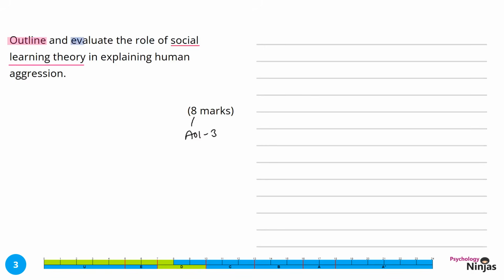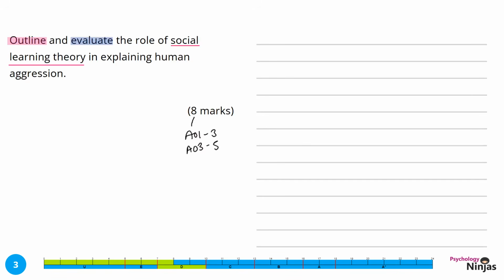Our remaining marks come from our other command word, evaluate. We get 5 marks for our evaluation, so this needs to be more detailed than our explanation of social learning theory. As this is a theory that we know from approaches, we also need to really make sure that it's linked into aggression specifically.